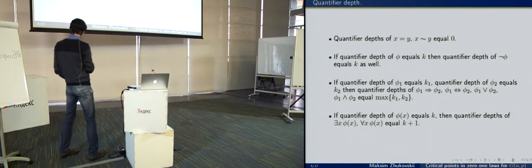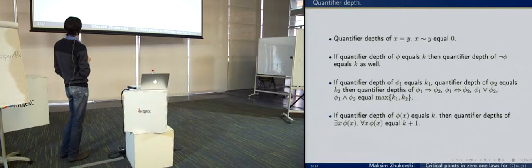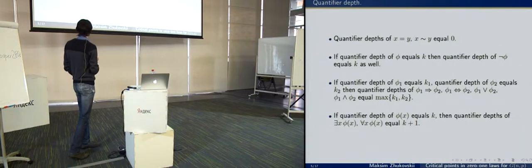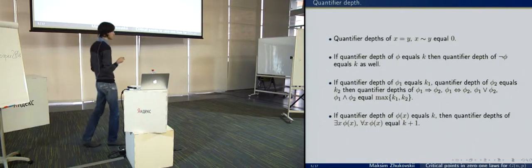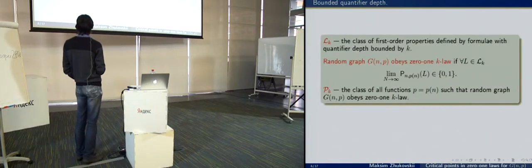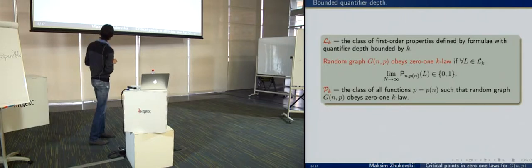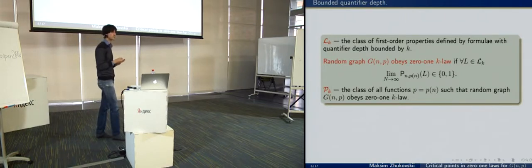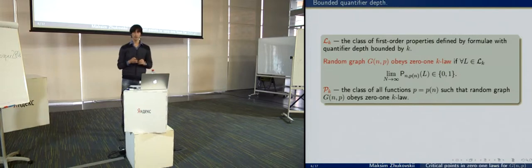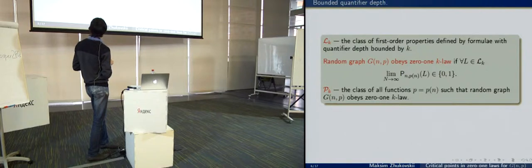And if we add a quantifier, then the quantifier depth of the new formula equals k plus 1. Okay. And so we consider the class of first-order properties which are expressed by formulas with quantifier depth bounded by the number k. And we denote this class by Lk.